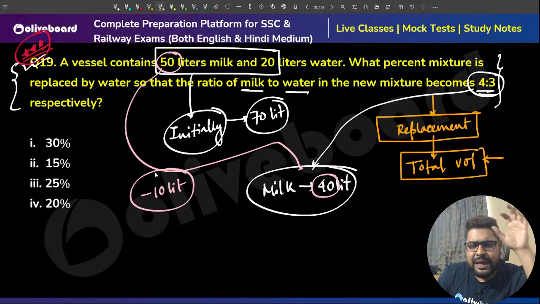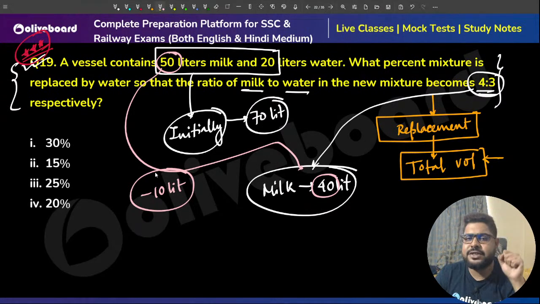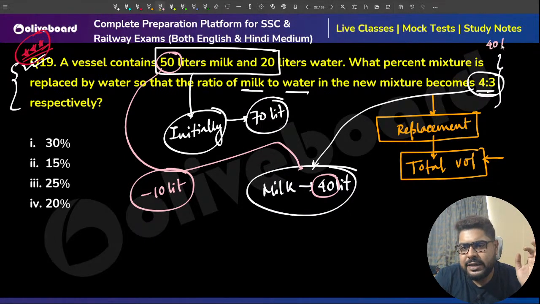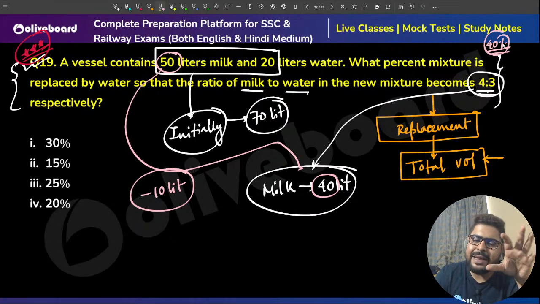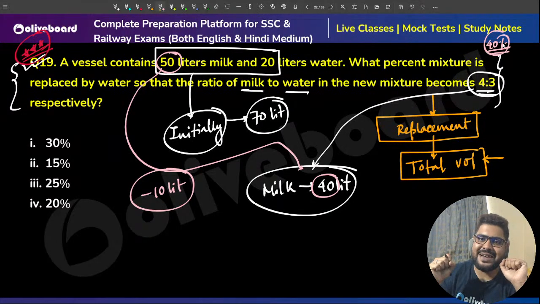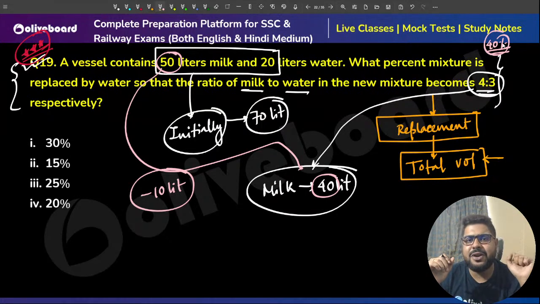Now, if I take out some portion of a mixture to replace, say 40% of a mixture, meaning I am taking out 40% of milk, I am taking out 40% of water as well, because both are together. So 40% of milk is gone, 40% of water is also gone, right?